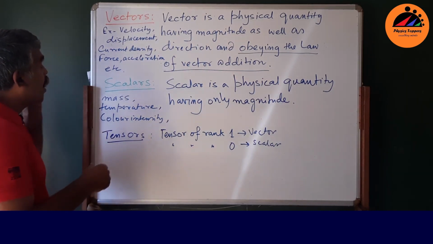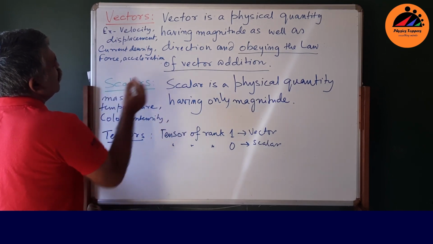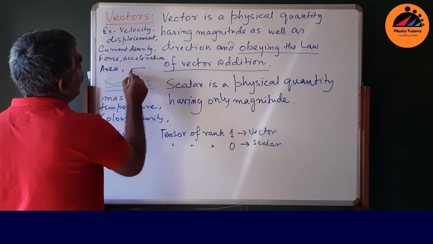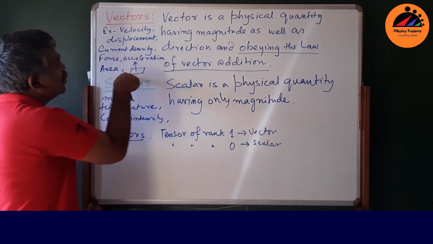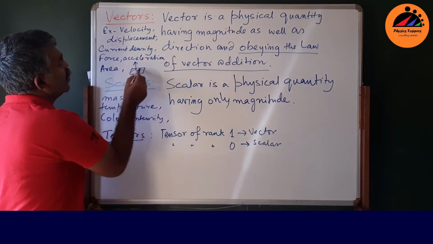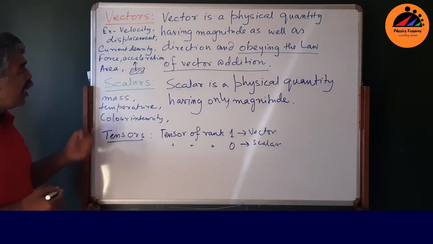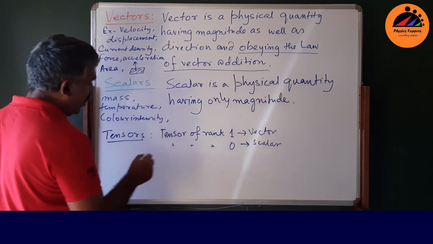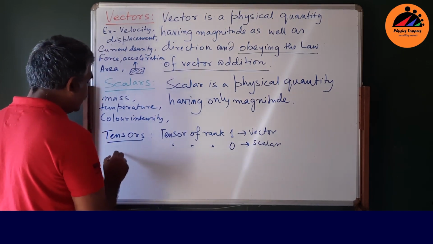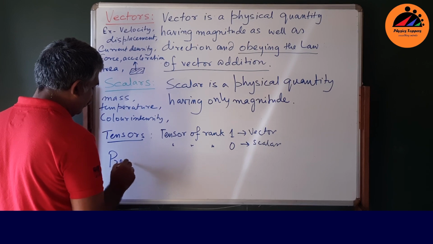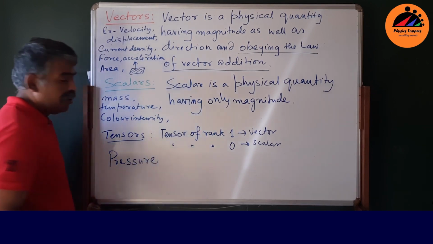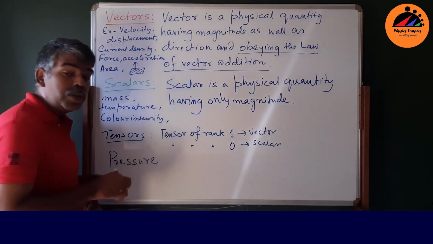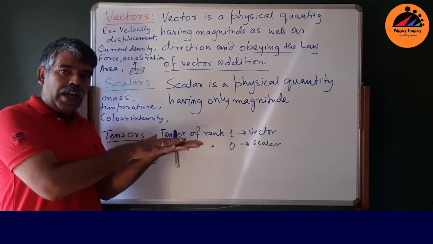I must add another example with this. Suppose area is a vector quantity. The direction of this area is perpendicular to this area. The magnitude is the area of this thing. So area is a vector quantity, and force is also a vector quantity. I am mentioning particularly these two to bring pressure into the picture. So pressure is a tensor quantity, a tensor of rank 2, because there are two things involved. One is the area and the other is the force.